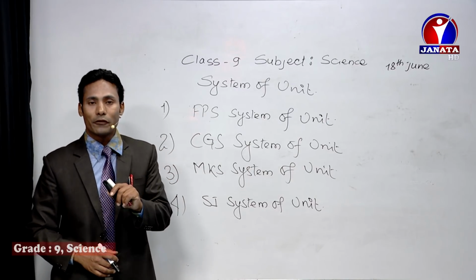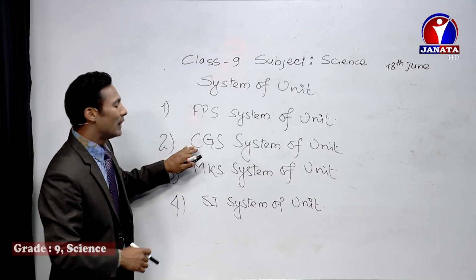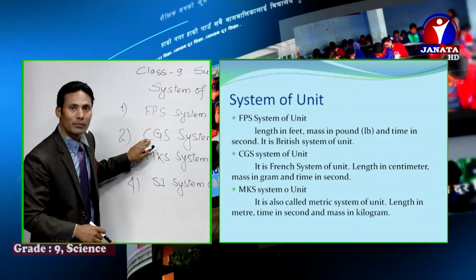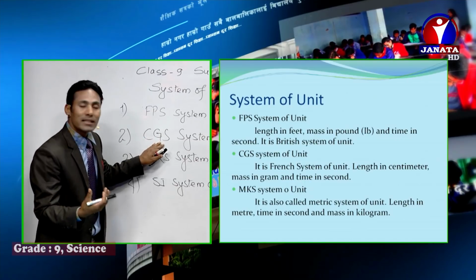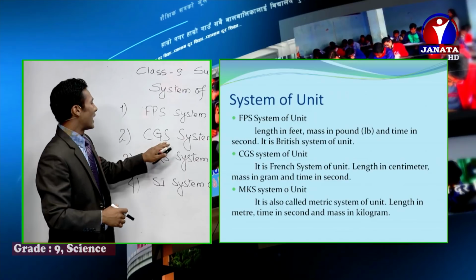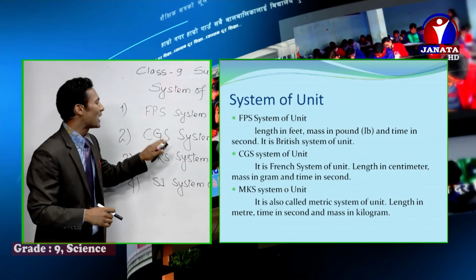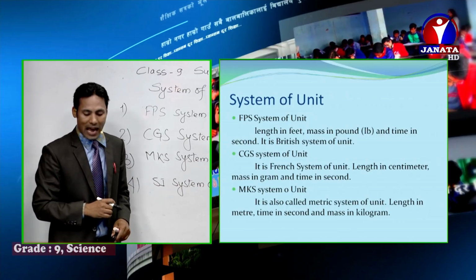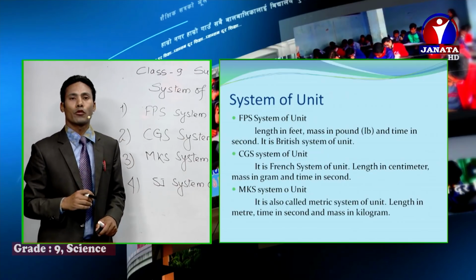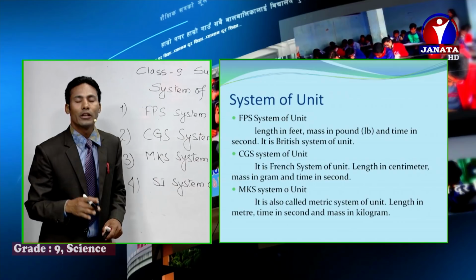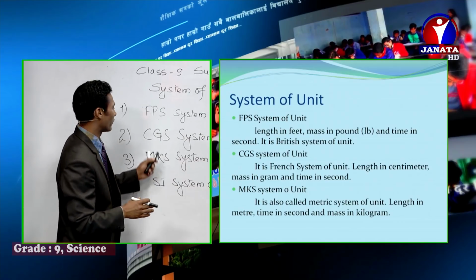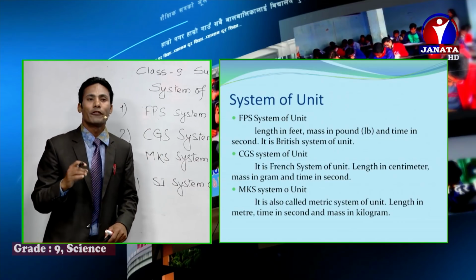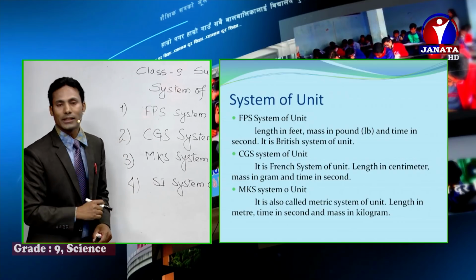The system of unit in which length is measured in the centimeter, mass is measured in the gram, and the time is measured in the second is called the CGS system of unit. And it is also called the French system of unit, right?